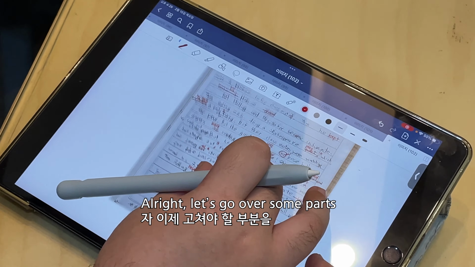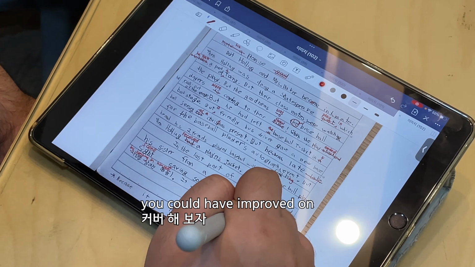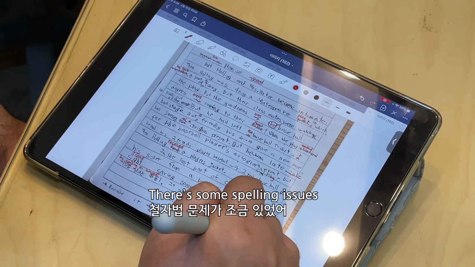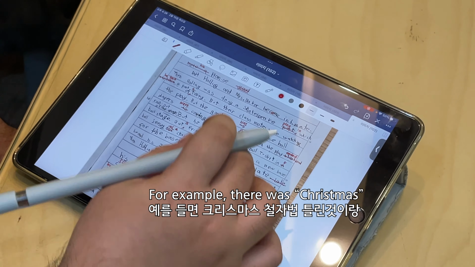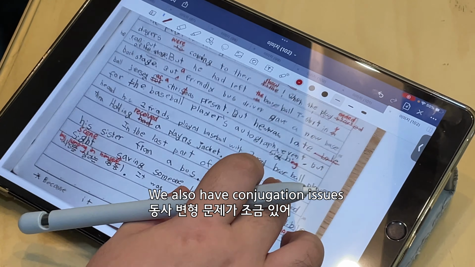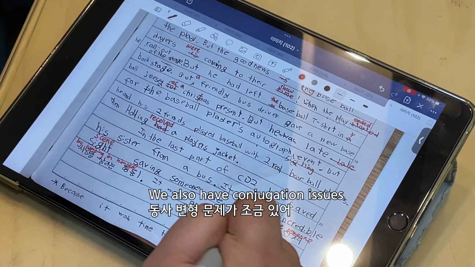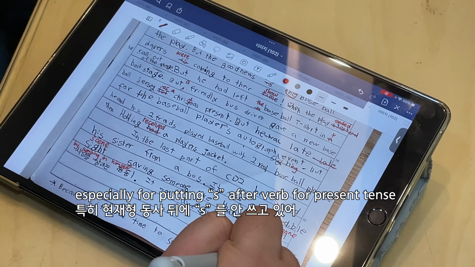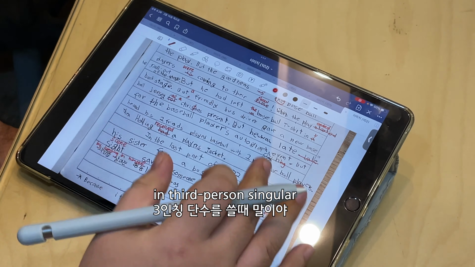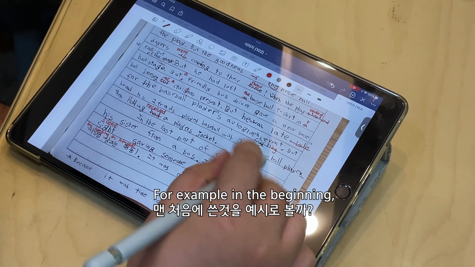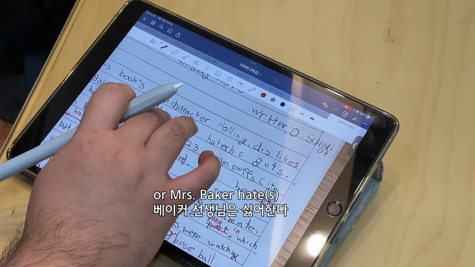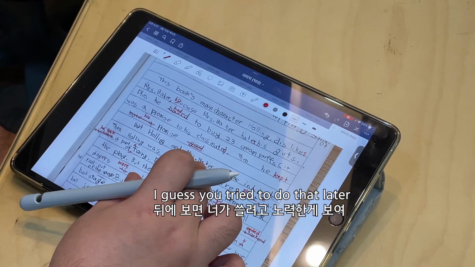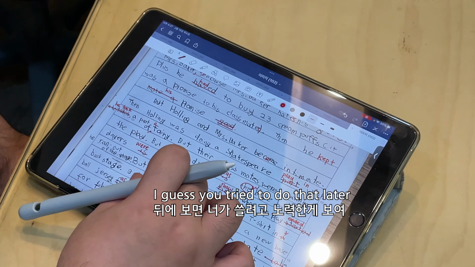Alright, let's go over some parts you could have improved on. There are some spelling issues. I think you can go over them later. For example, there was Christmas. We also have conjugation issues, especially putting S after verbs for present tense in third person singular. For example, in the beginning, like Holling dislikes or Mrs. Baker hates. I guess you try doing that a little bit later. For example, here